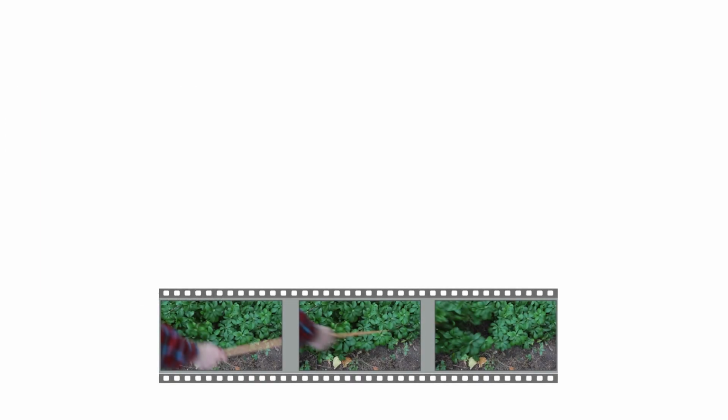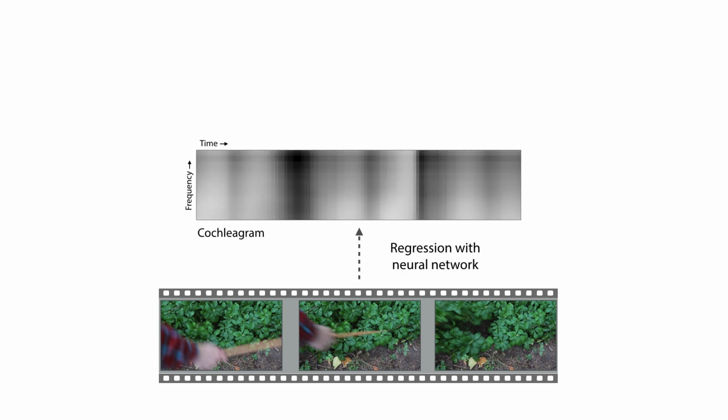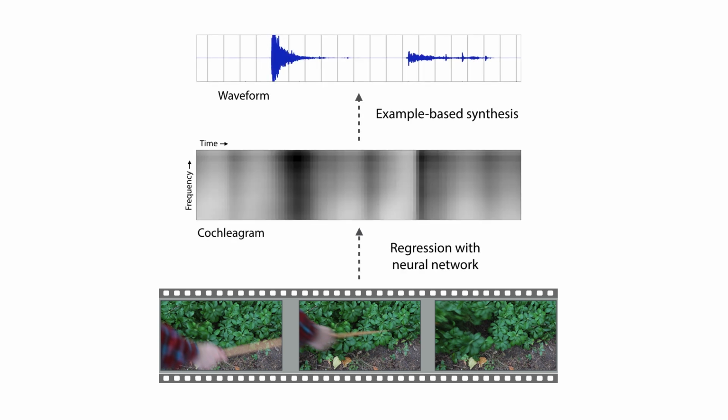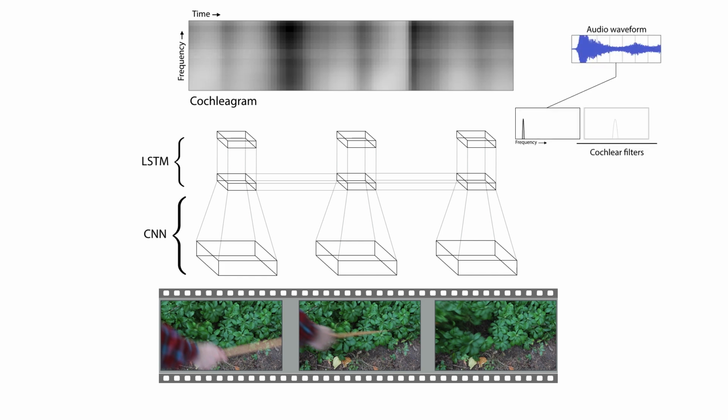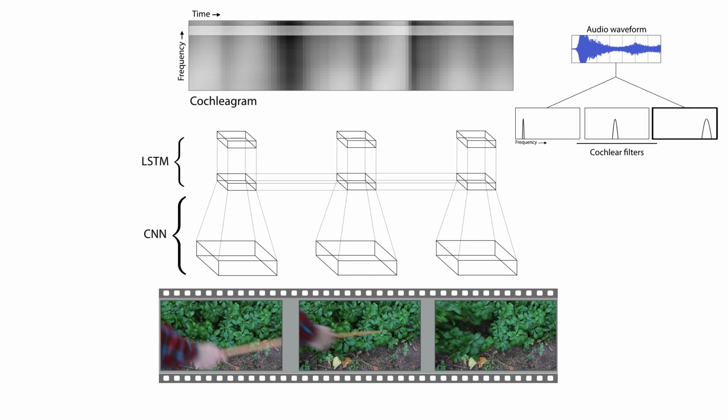Our algorithm takes a video sequence as input, and it predicts a corresponding sequence of sound features. Then, it generates a waveform. We get these sound features by training a recurrent neural network to regress cochleogram features at each video frame. This is a simple sound representation that we obtain by decomposing the audio waveform into frequency channels with a bank of bandpass filters. To represent the video frames, we use a convolutional network. This network operates on ordinary color images, and it also obtains motion information using a space-time image representation.